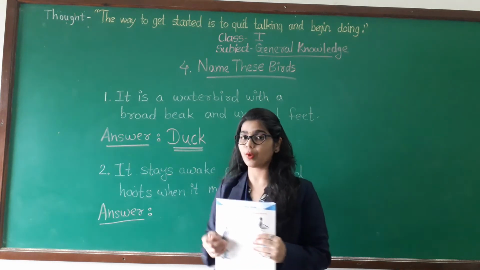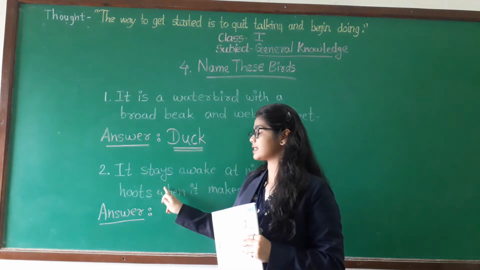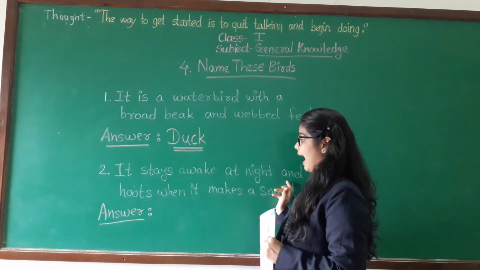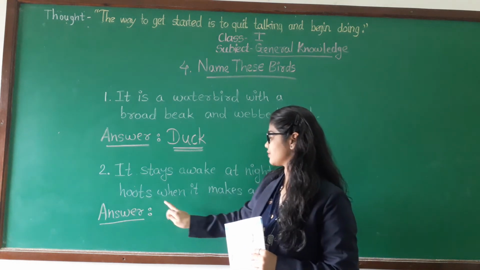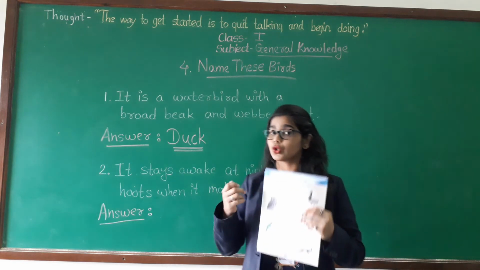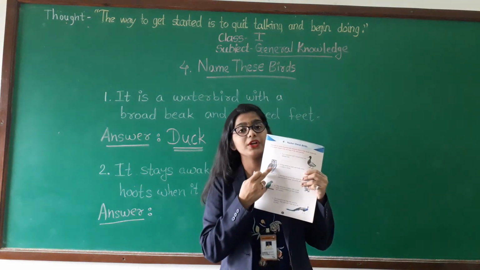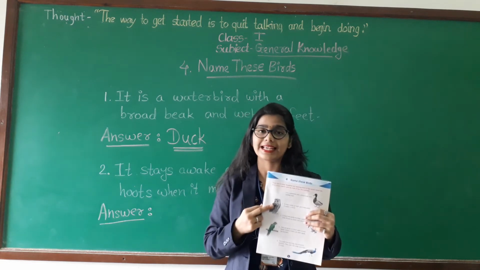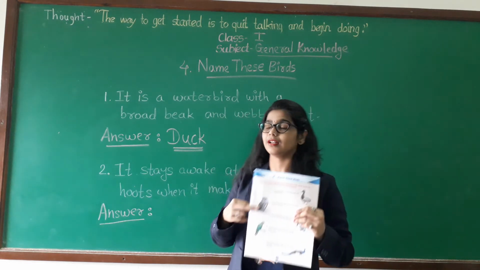Now, what is the next one? It stays awake at night and hoots when it makes a sound. So, now see in the book which bird it is. Can you guess? Yes, it is an owl.